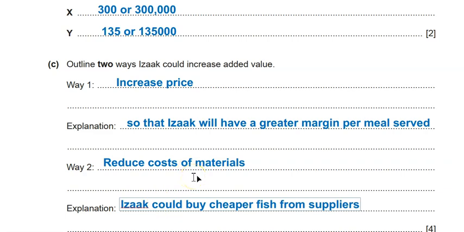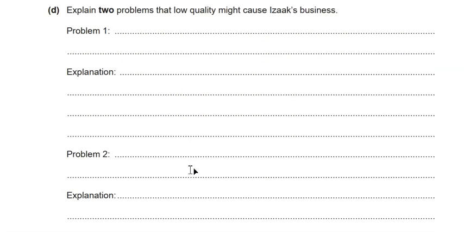Okay, now for part D. D, explain two problems that low quality might cause Isaac's business. This is chapter 20 on the new book, because in the old book, I think it used to be 19. So explain two problems. Also, the question used to be identify and explain two problems. There is no need to tell me to identify, because I know I have to talk about the problem. I have to mention it and I have to talk about it.